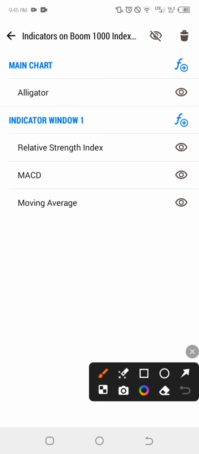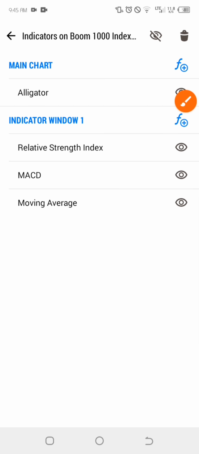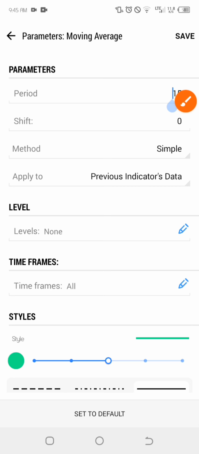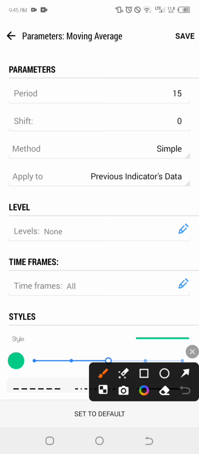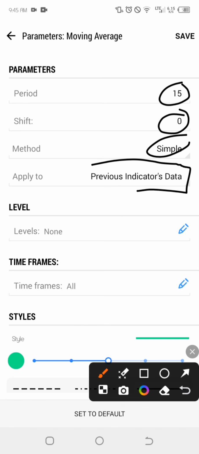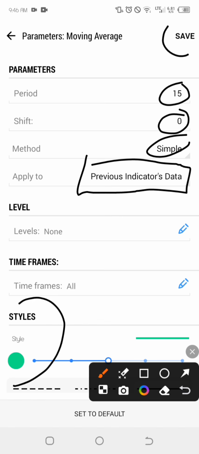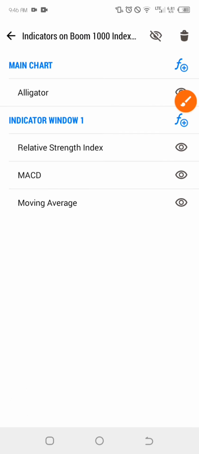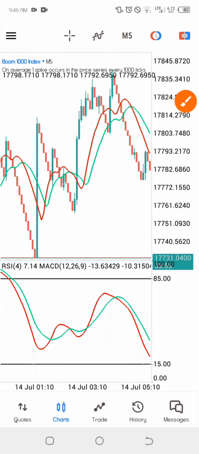The last indicator is the moving average. We click on the F icon again, search for moving average, and click on it. For the moving average, the period is 15, shift is 0, method is simple, apply to previous indicator data. For the style, I'm using the green color, but use a color of your choice, and click on save. Then you have the settings you are going to be using for this strategy.